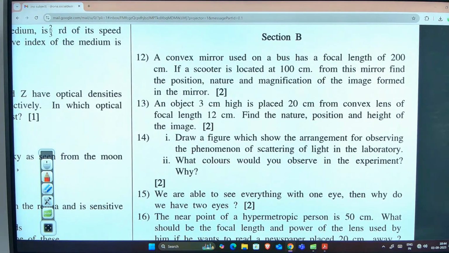Sir, even in the given we need to write the units. You must write units, you must write the convention. I am very disappointed to see that you are writing capital F as focal length. It will be small f. I am very disappointed to see that you are writing small f in positive for a convex mirror, man. Seriously? Convex mirror. Forgot everything. You should not forget like this. Turn the page.